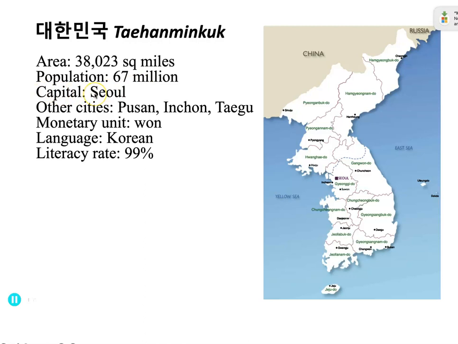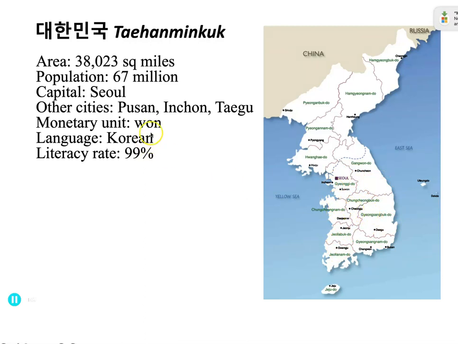And the capital is Seoul, and other major cities include the biggest port, Busan, and Incheon, where the Incheon International Airport is located, and Daegu in Gyeongsang Province, and other places like Daejeon, 충청남도, Chungcheong Province, and Jeonju, 전라북도, Jeolla Province, and Gwangju. For those who travel to Korea, you are probably familiar with some of the major cities.